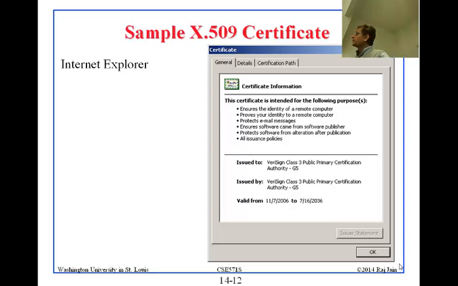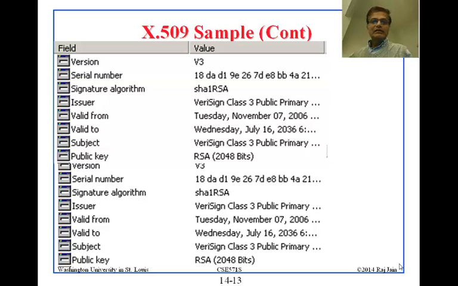And Internet Explorer has the same thing. And whatever else you use, they have the same thing. So you can just find out where they are. And then if you go into the certificate, you can read them. They look like this. It says the version is V3, the serial number is so much, the algorithm is SHA-1 RSA, the issuer is VeriSign, valid from, valid to, subject, public key, serial number, and on and on.